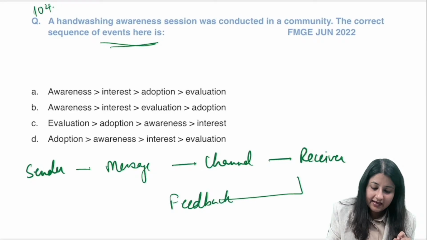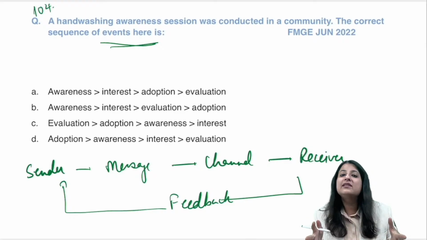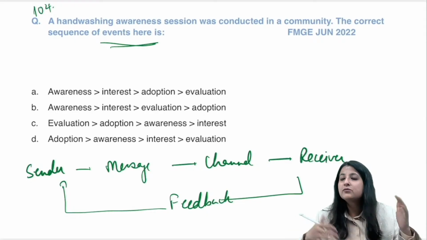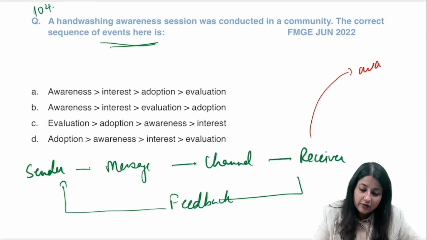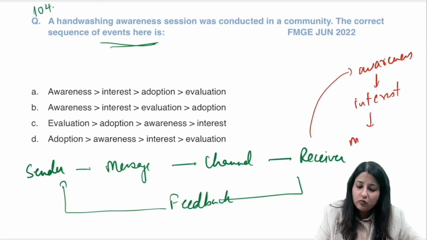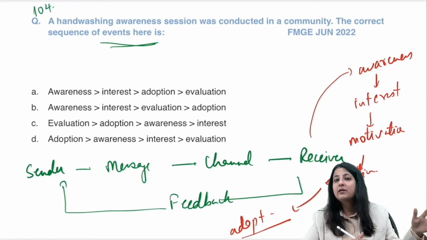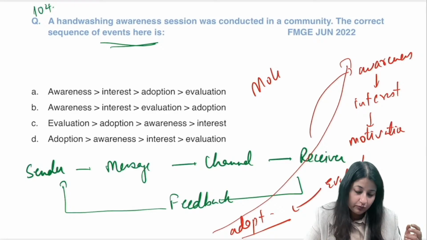Now if I tell someone that okay, you should brush your teeth, or you should get your children vaccinated, वो करने लगेंगे? नहीं. There is a sequence of events which leads for anyone to adopt a habit and sustain it. Okay, that is where health education motivation model comes into play. So ये कैसे होता है? The message that you send out should generate an awareness. It should not be monotonous, okay? It should be interesting, okay? It should motivate you, all right? Motivation. Then you should think, okay, really अगर मैं ऐसे करूँगा, like you need to evaluate, okay? And then you will adopt it, okay? In planning cycle evaluation हमेशा last में है, but health education, ये जो पूरी चीज़ हमने red में लिखी है, this is what motivation model, okay?